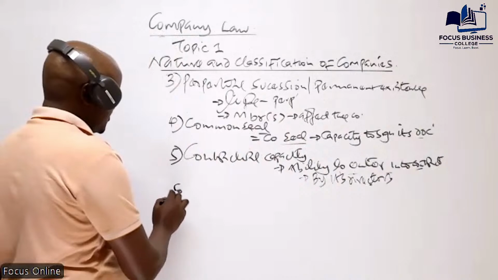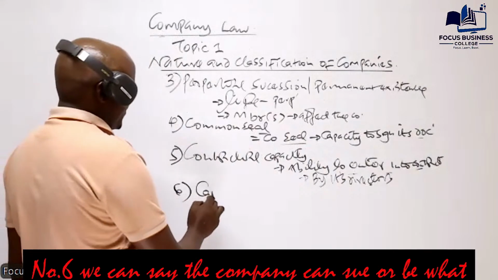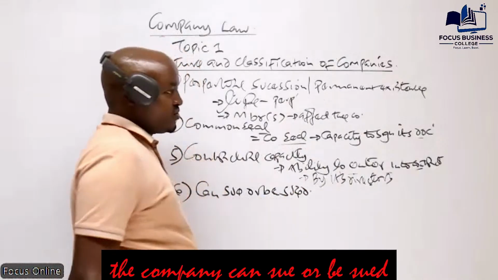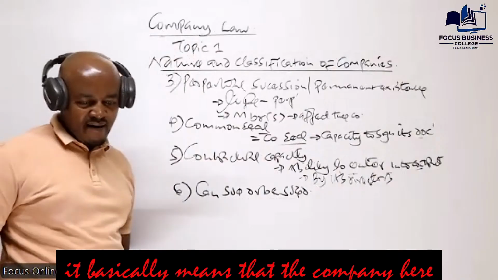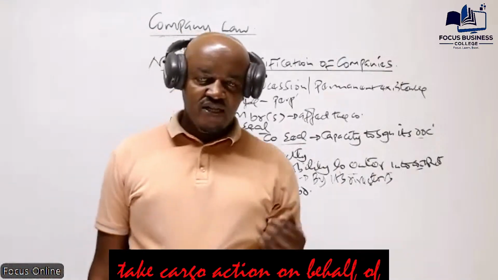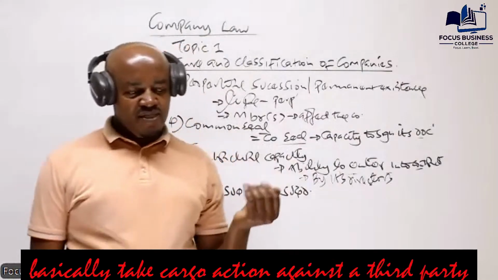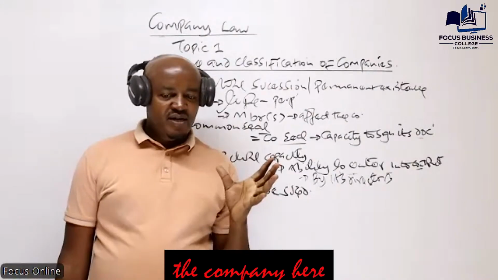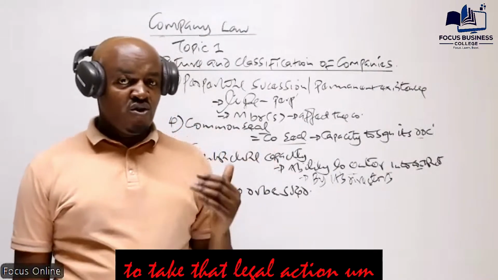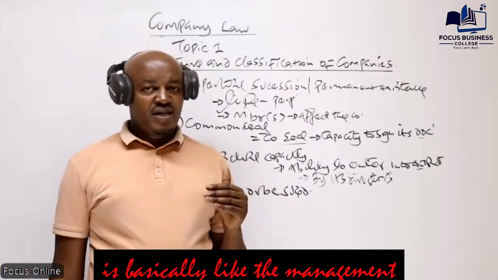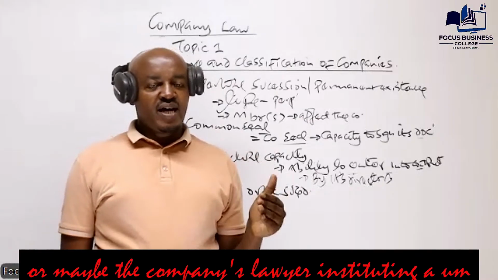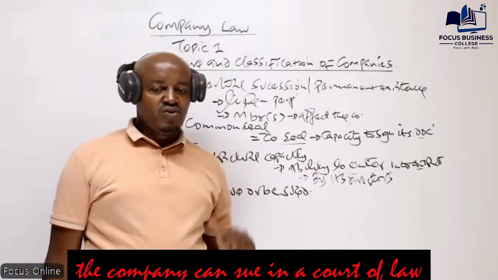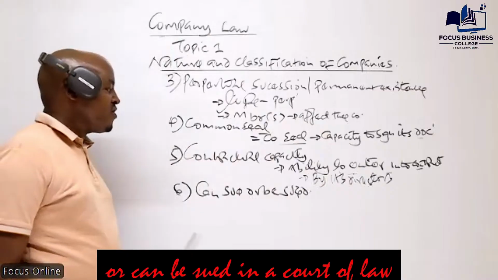So number six, we can say the company can sue or be sued. It means that the company can go to a court of law and take legal action against a third party. Generally, the persons who go to court to take that legal action are the management, the directors, or the company's lawyer, instituting legal action on the company's behalf. The company can sue in a court of law or be sued in a court of law.